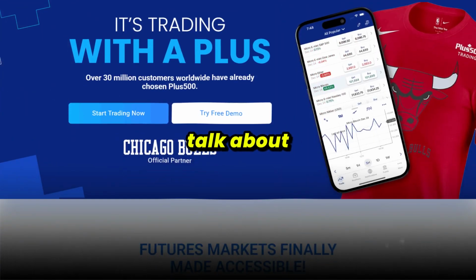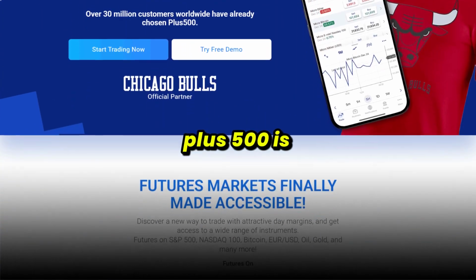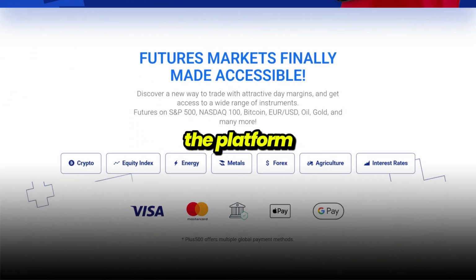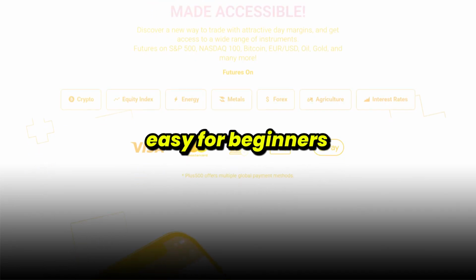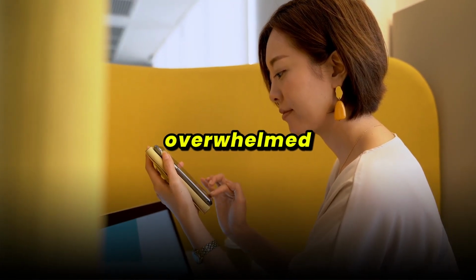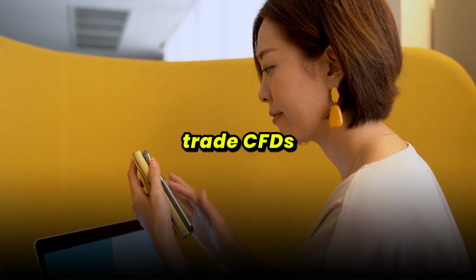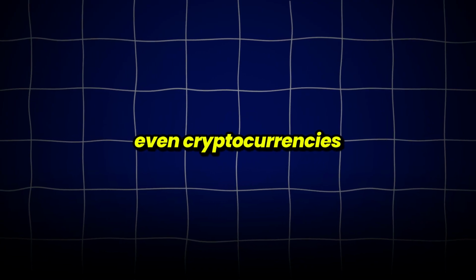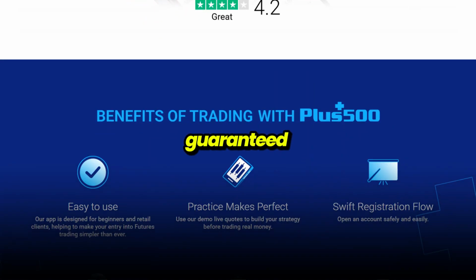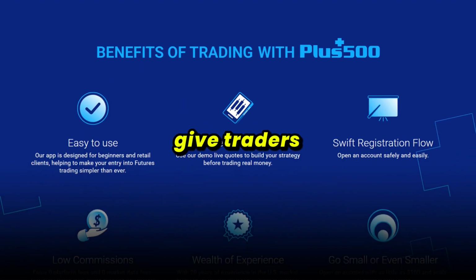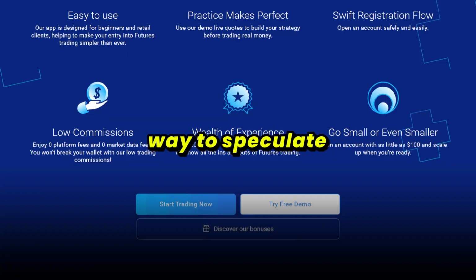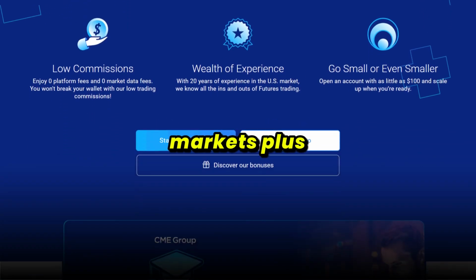First up, let's talk about Plus500. Plus500 is a CFD broker that's built around simplicity and accessibility. The platform is very intuitive, making it easy for beginners to get started without being overwhelmed. With Plus500, you can trade CFDs on forex, indices, commodities, ETFs, shares, and even cryptocurrencies. One of its highlights is the built-in risk management tools, including guaranteed stop-loss orders, which can give traders more control during volatile conditions.